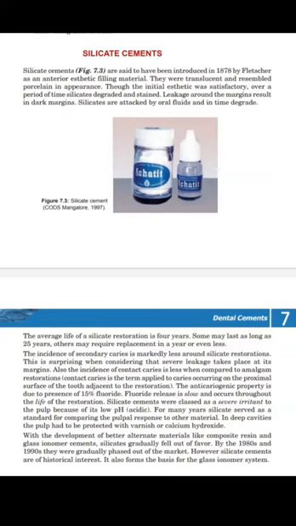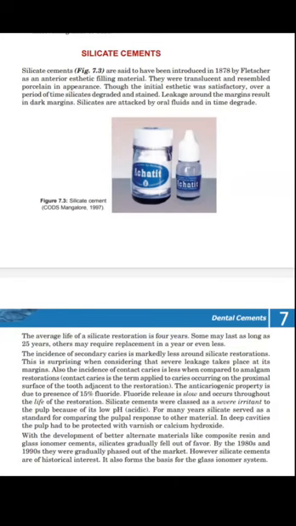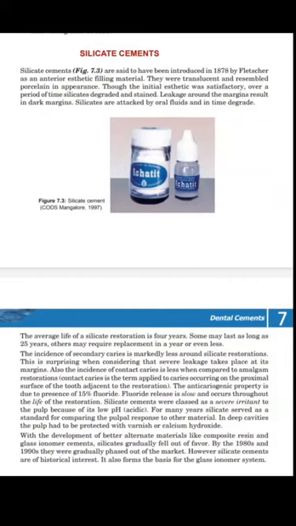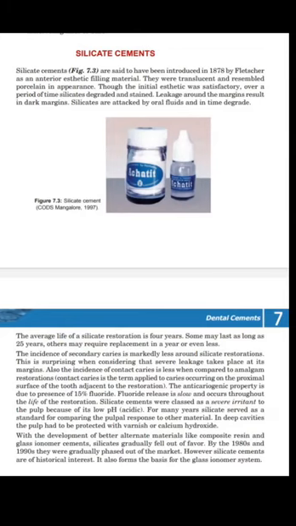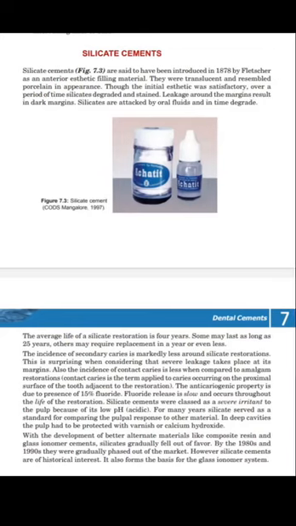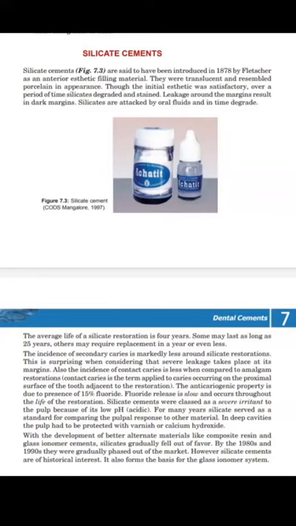Silicate cements are classed as a severe irritant to the pulp because of their low pH. Because of the acidity, this cement is an irritant to the pulp, and that's why we require a base below it. For many years, silicate served as a standard for comparing the pulpal response to other materials. In deep cavities, the pulp had to be protected with varnish or calcium hydroxide.